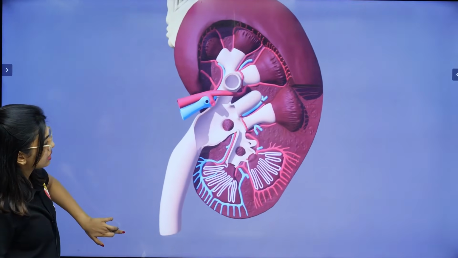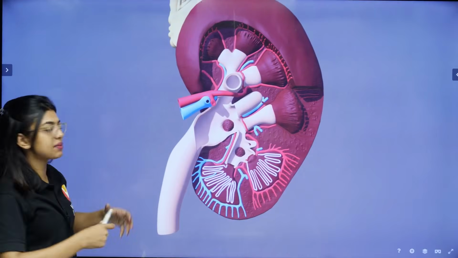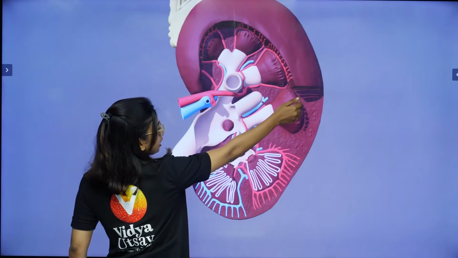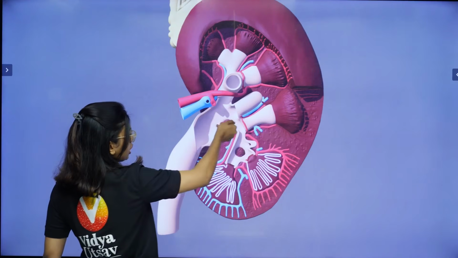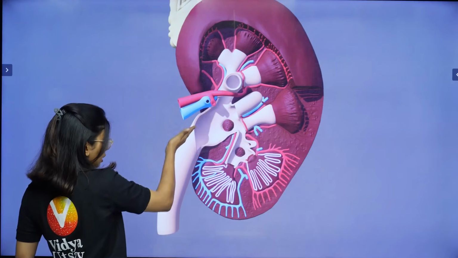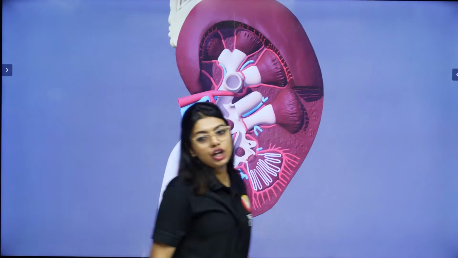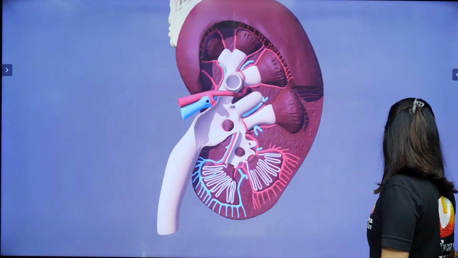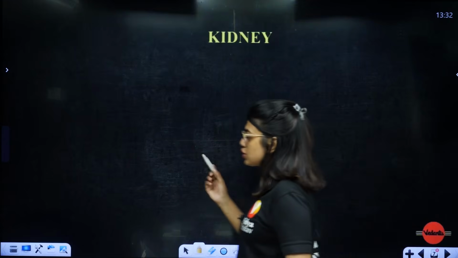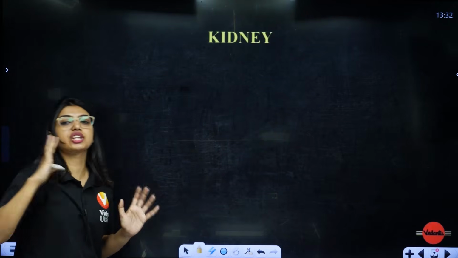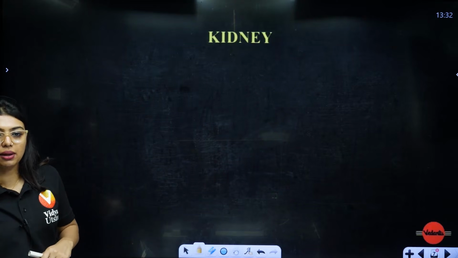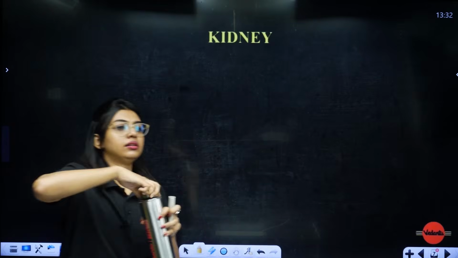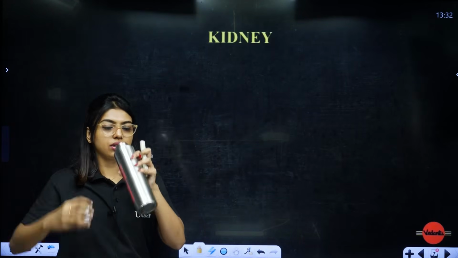Is this clear? It looks like a lot of pipe systems and everything, but you will understand this. In the medullary pyramid, the urine formation will happen in the nephrons. From there it will come through this place called the renal pelvis. From there it will come out through the ureter. So I will show you this again once we complete the cross section, because only with my notes you will be able to understand how a cross section is going to look like. Clear? Okay, one second. Understood?